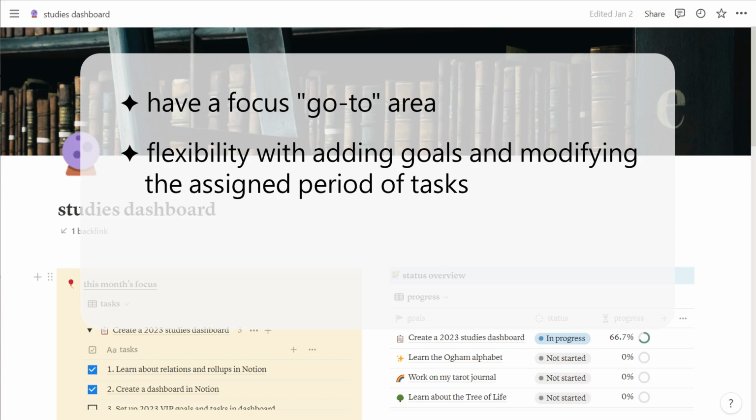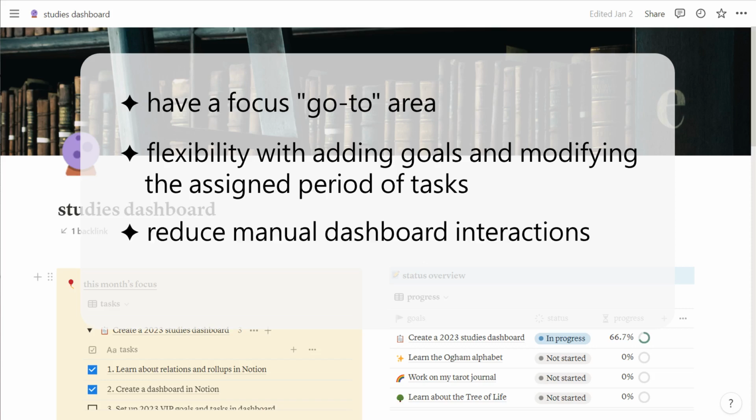Second, I wanted the dashboard to be flexible and able to evolve over time. What I mean by that is having the ability to easily add or change my goals from time to time, and to rearrange the time period I would be working on certain tasks in case my priorities change. And third, I wanted to utilize Notion's database functions so that I can streamline the way I interact with the dashboard and reduce manual work. And just so I can feel good about learning something and putting it to use.